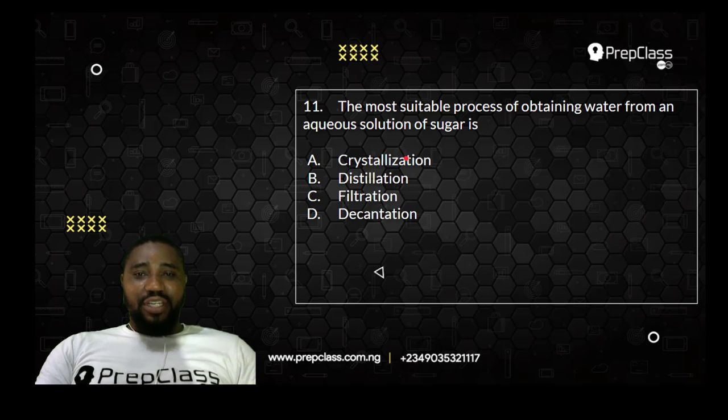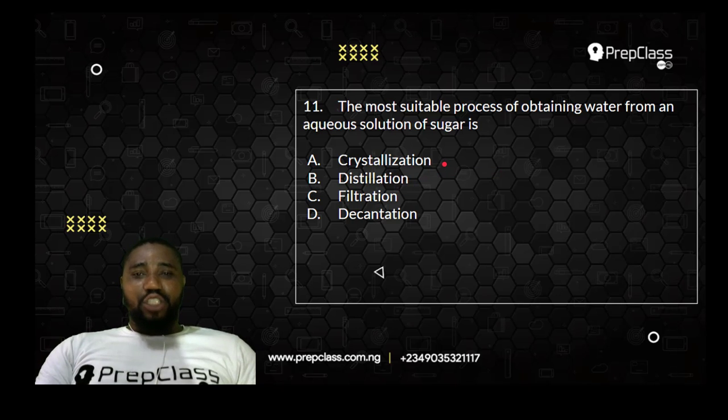They give you the first option here, crystallization. You can see the second option, distillation. The third option, filtration. The fourth option, decantation. So which one do you think will be the best option for obtaining water from an aqueous solution of sugar?